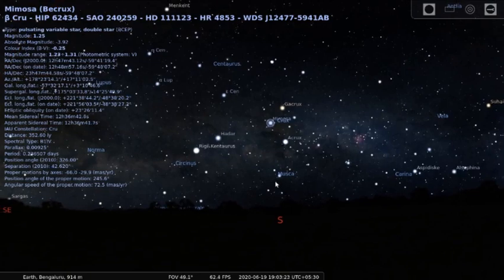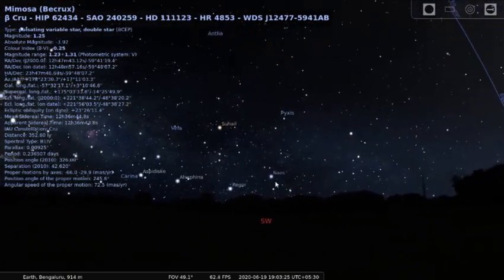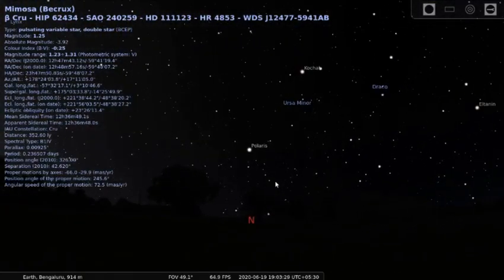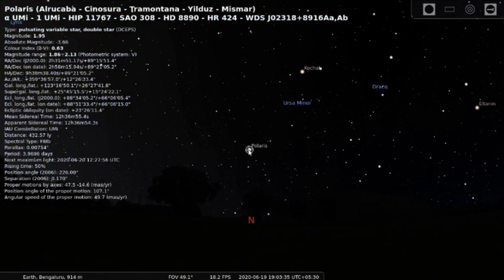Okay. The easy way of finding that out is, you look at the declination of Polaris. Polaris has a declination of 89 degrees 15 minutes. Now this is the horizon. Can you see this?